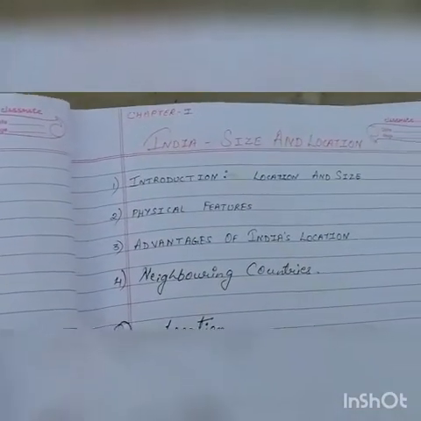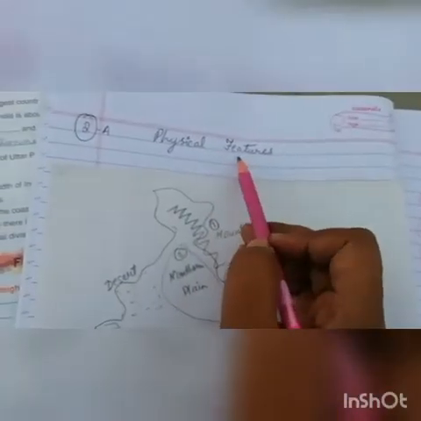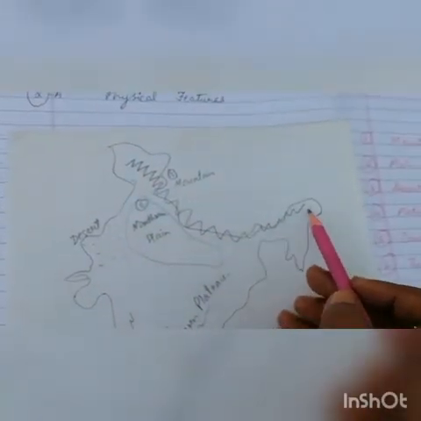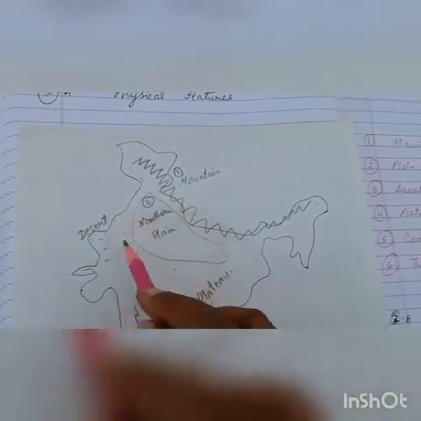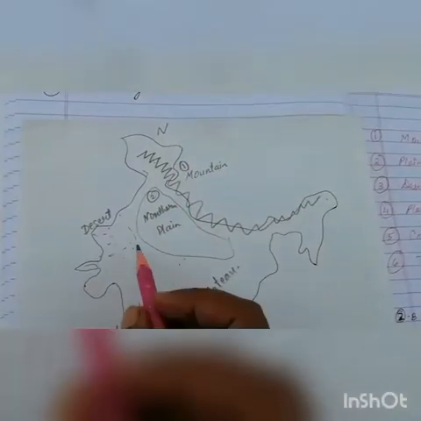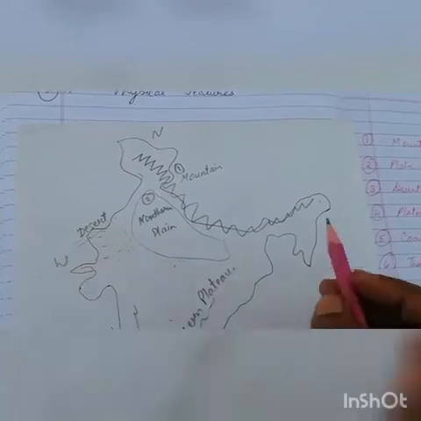Now let us move to our next topic, physical features of India. Physical features means the basic features of India. It covers the wide ranges of mountains. Second, the northern plain on the north side of India. In the western part, it has the desert area.